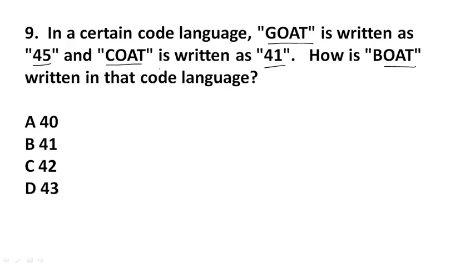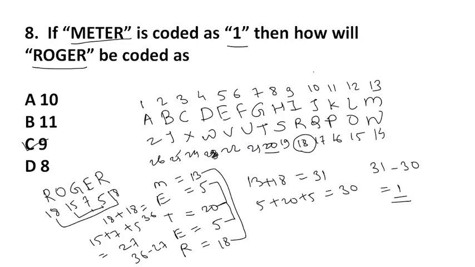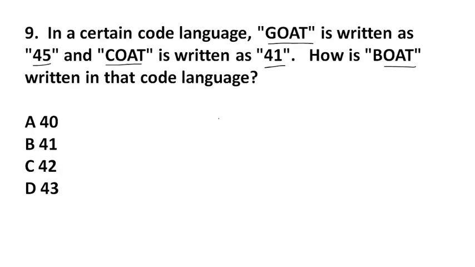Here if we observe, G is 7, so GOAT is 7 plus O is 15 plus A is 1 plus T is 20. If we do the summation of all this, then the answer will be 43.